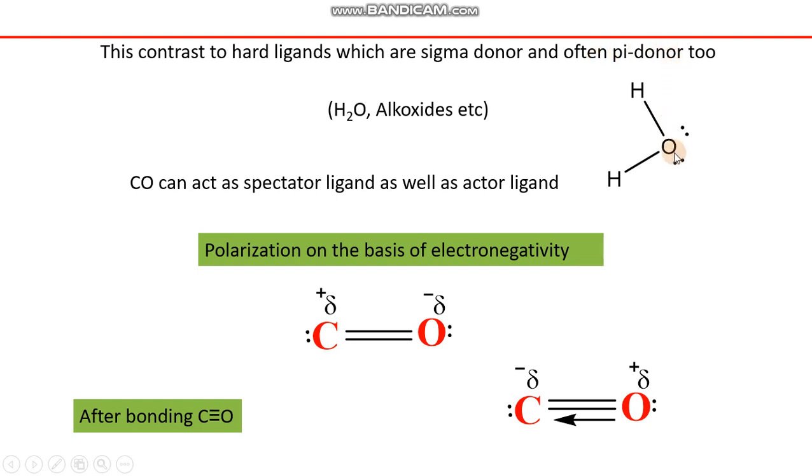And whenever a ligand is a sigma donor as well as a pi donor, such ligands are called hard ligands, and they afford relatively unstable complexes with soft metals, whereas carbon monoxide affords stable complexes with those metals. And if you remember, we discussed where soft metals are in the periodic table.